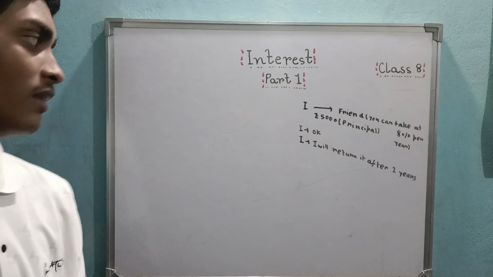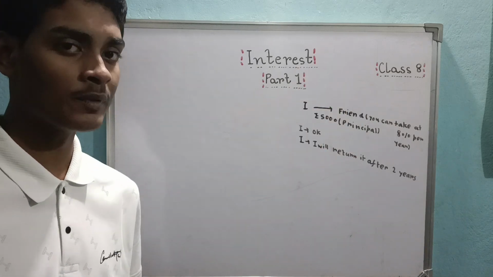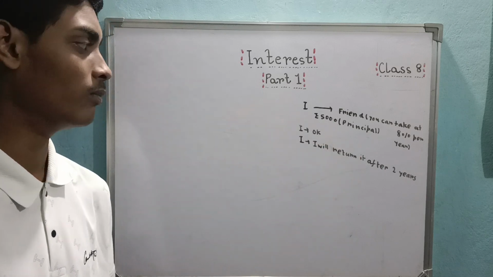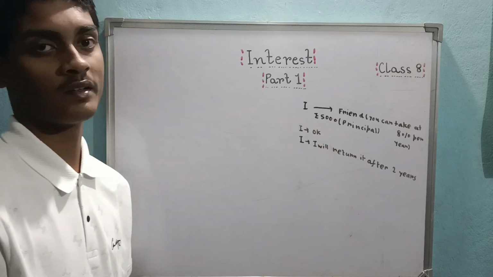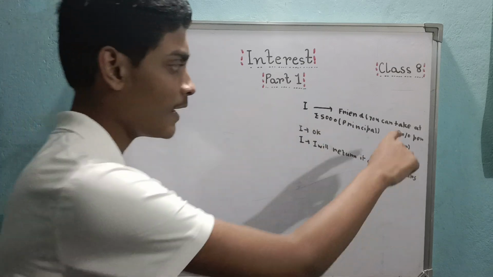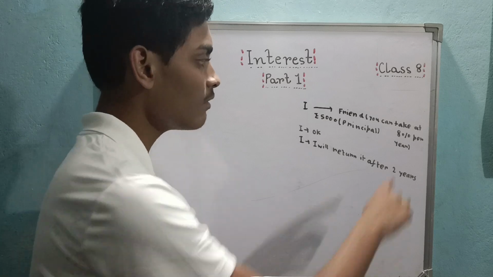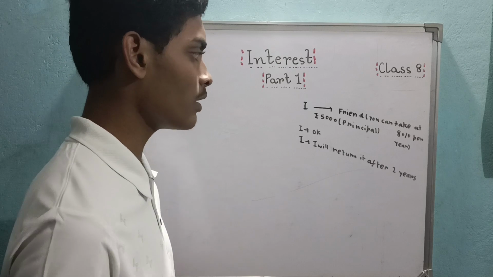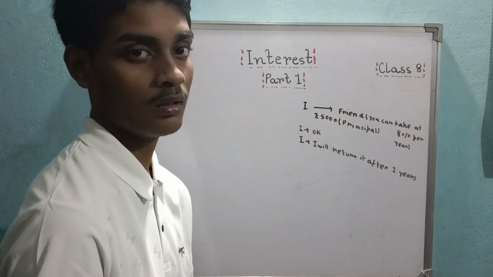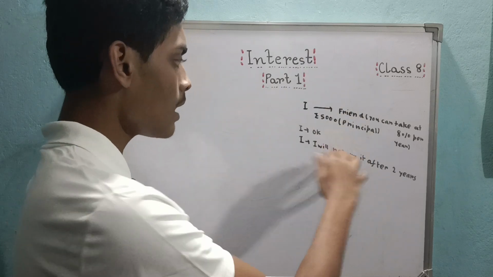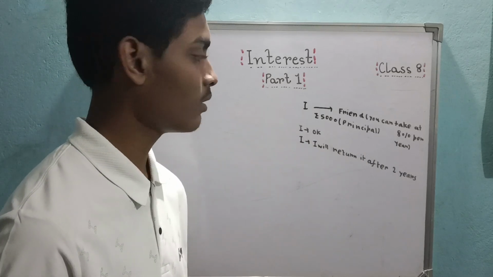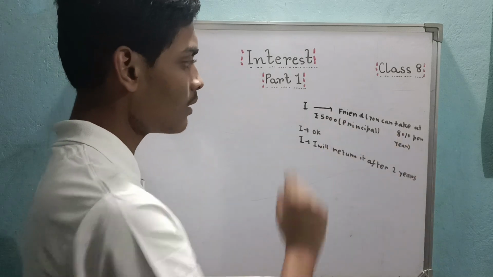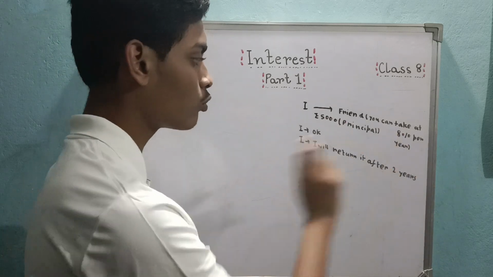But does that mean I only have to pay rupees 5,000 after 2 years? I don't think so. Here comes the concept of 8%. See, here it's given that 8% per year is the rate. This 8% is called the rate of interest. And how does the interest get calculated? Your interest is calculated on the principal. So what amount am I actually returning after 2 years? This 5,000 and 8% of 5,000 into 2.